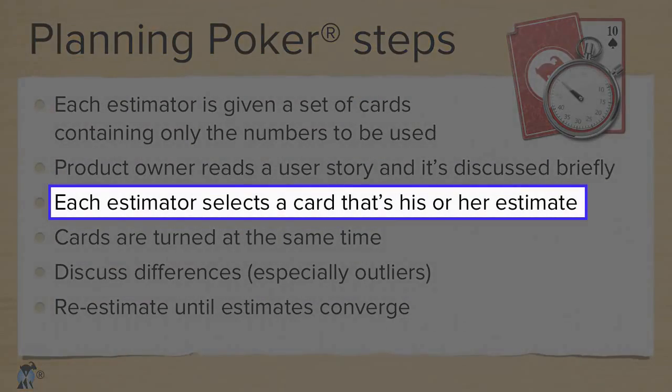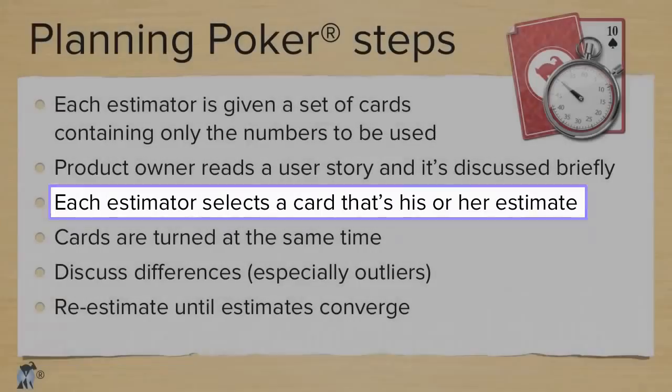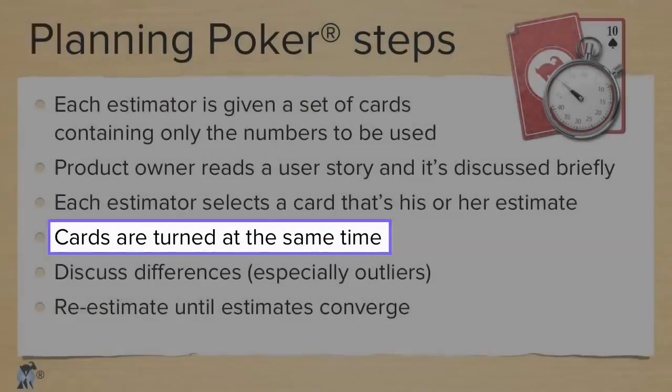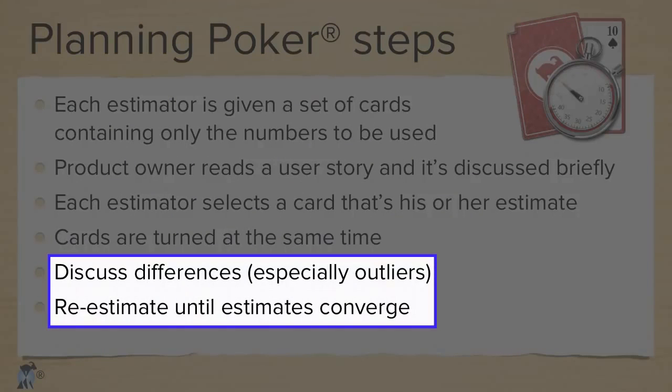Once each team member has decided upon an estimate, they pull that card out of their hand, holding it so no one else can see it. When everyone has picked an estimate, the cards are revealed all at the same time. If everyone is holding up the same number, we're done. Write that number down as the estimate and move on. But if the numbers are different, we discuss it and then estimate again.